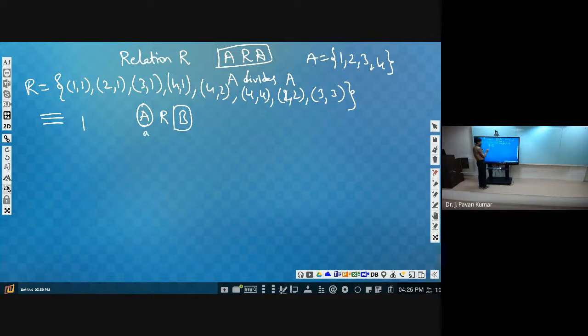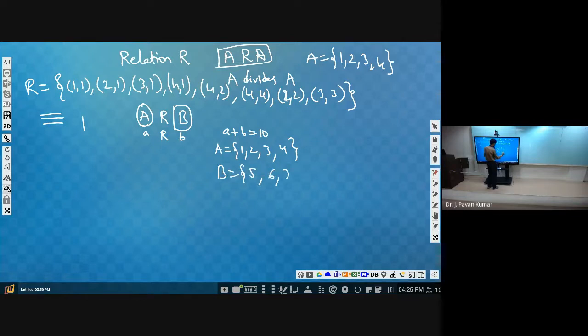If some element small a is in capital A, and element small b is in capital B, then these two are related provided some condition like a plus b equal to 10. This also can be considered. Let us consider we are having set A as 1, 2, 3, 4, and set B as 5, 6, 7, 8, 4.